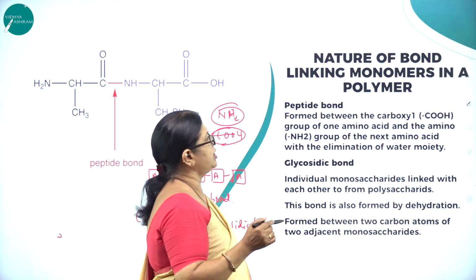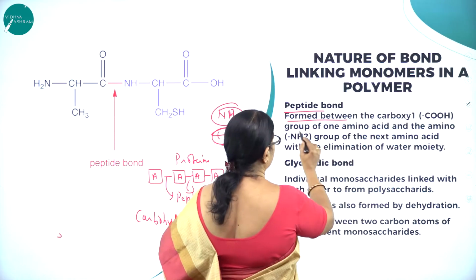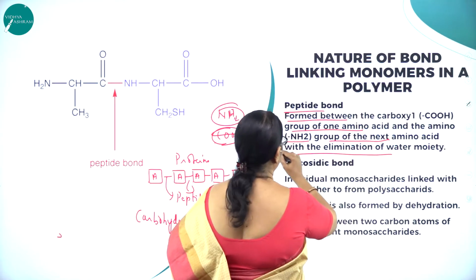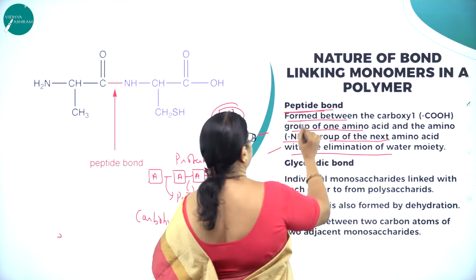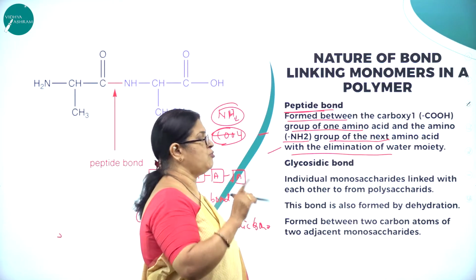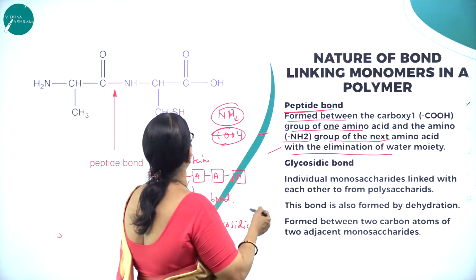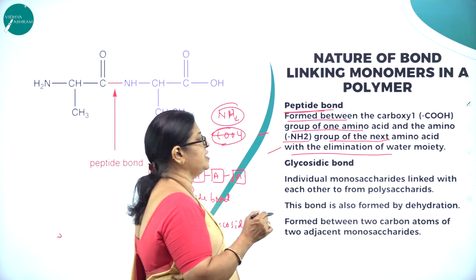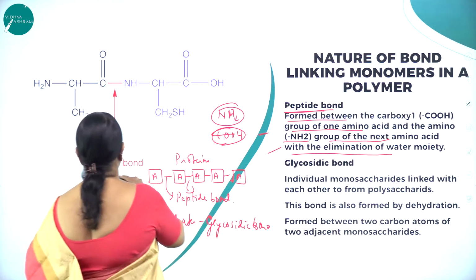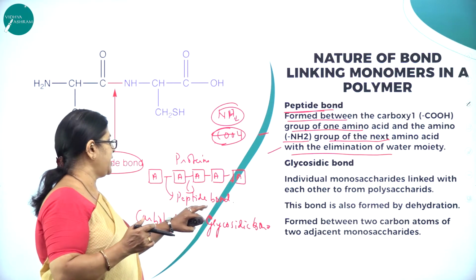So, the nature of the bond linking monomers in a polymer. The peptide bond is formed between the carboxyl group of one amino acid and the amino group of the next amino acid, with the elimination of a water moiety. So what is a peptide bond? Formed between the carboxyl group of one amino acid and the amino group of the next. Here you can see the peptide bond. So the 2 amino acids are held together by the peptide bond.